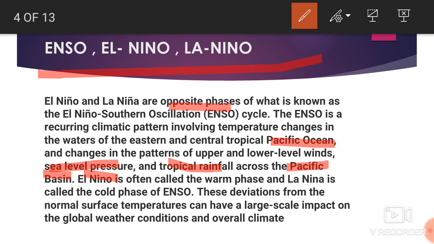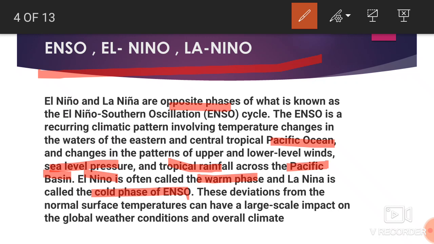El Nino is known as the warm phase, and La Nina is known as the cold phase of ENSO. So El Nino is a warm phase because it causes warm water where? Near South America, the Peru coast. These deviations from the normal surface temperature have a large scale impact on global weather conditions and the overall climate.